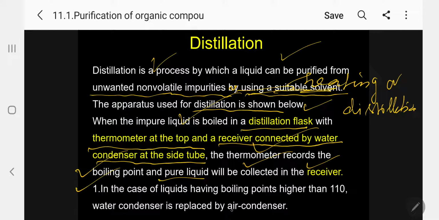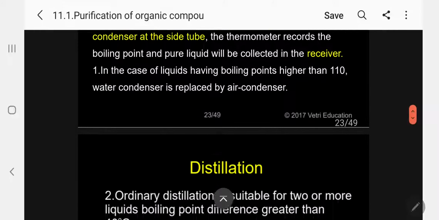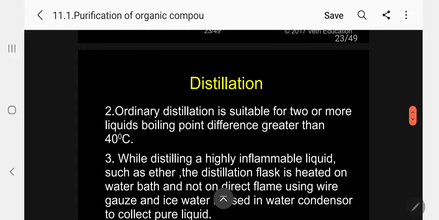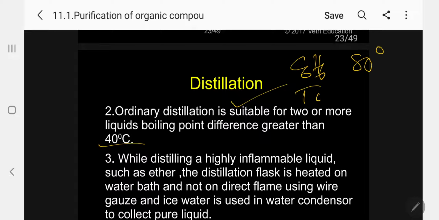In the case of liquids having boiling points higher than 110, more than 110, we can simply replace the water condenser by an air condenser. Simply use an air condenser instead of a water condenser. The second point: ordinary distillation is suitable for 2 or more liquids whose boiling points differ by greater than 40. Say for example, in this case, benzene boiling point 80 degrees, toluene boiling point 110 degrees.